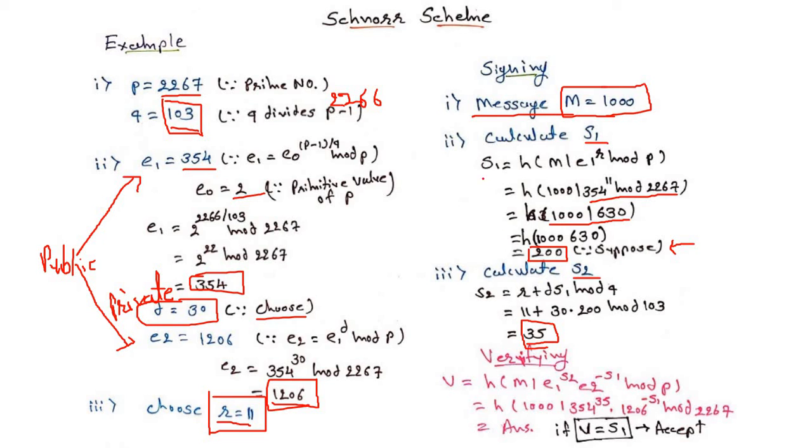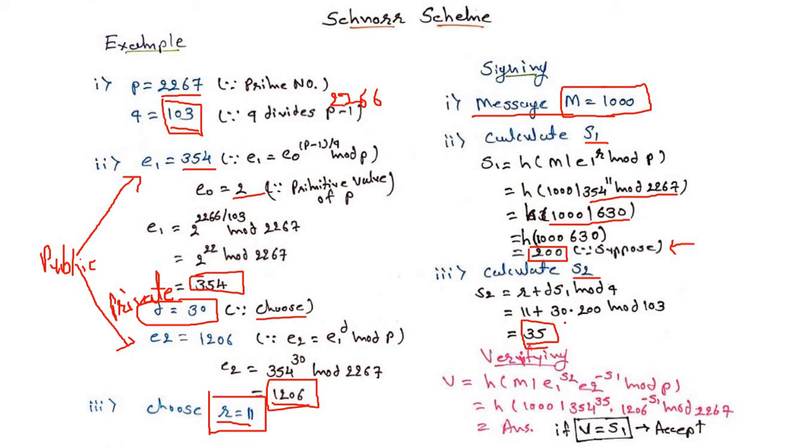So here we are getting S1 equal to 200 and S2 equal to 35. So it is our signature 1 and signature 2. Just like in the ElGamal algorithm, where we used two values S1 and S2 for the signature, again here we are using the two values S1 and S2 as a signature. Now by attaching this signature S1 and S2 to the message, the message will be transmitted to the destination.